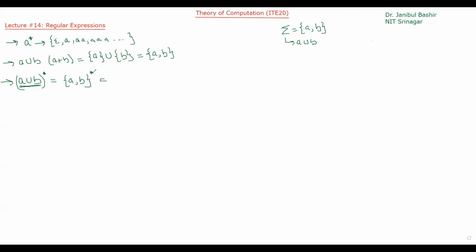Star means combining A and B zero or more times. So what will be the language? Epsilon, A, AA, AB, BA, BAA, and so on.